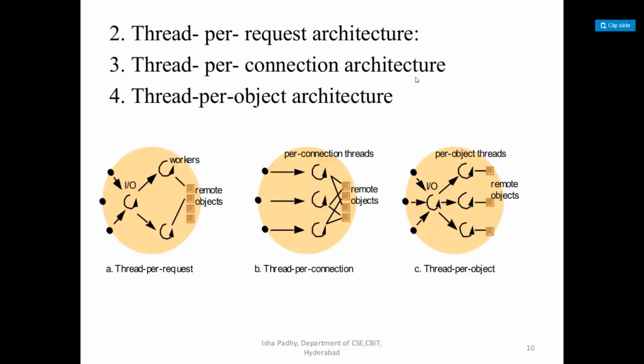That means one connection is for one client, dedicated to handling a client for the duration of its connection. That means as long as the client is connected, all requests and all replies happen through that connection only. This is known as thread per connection architecture.